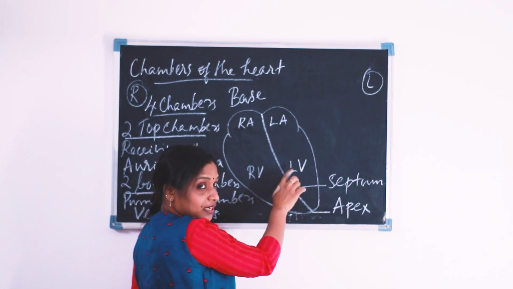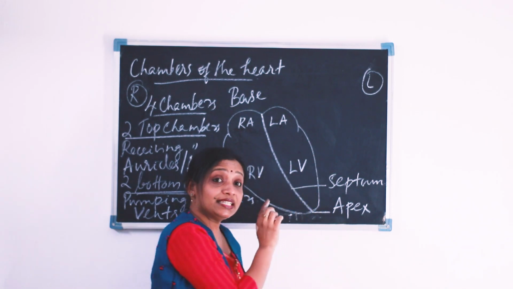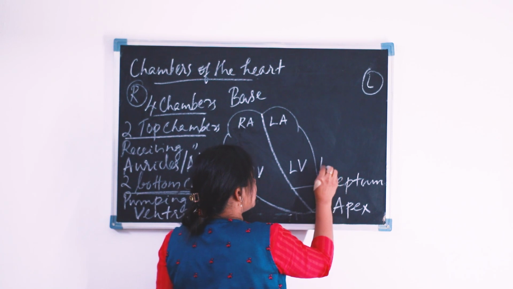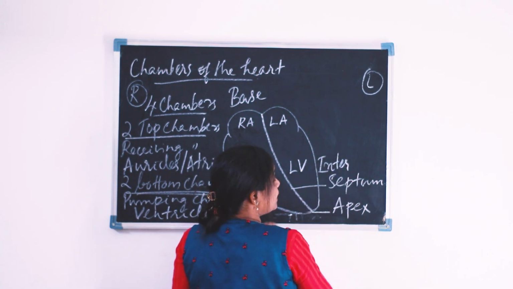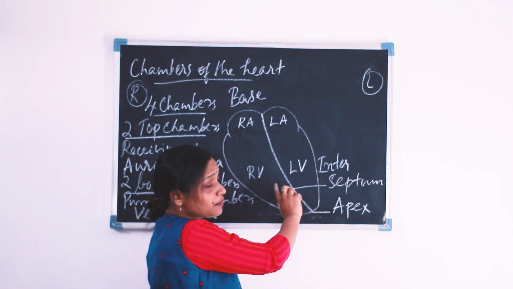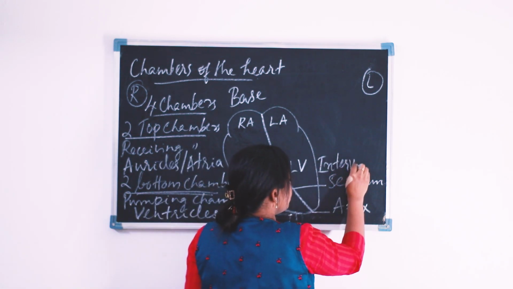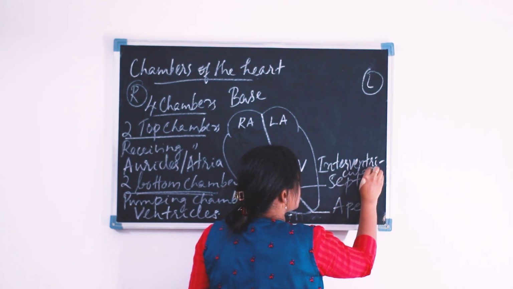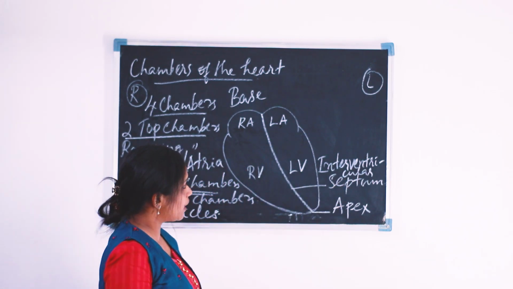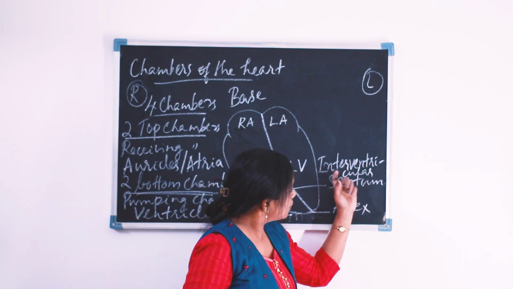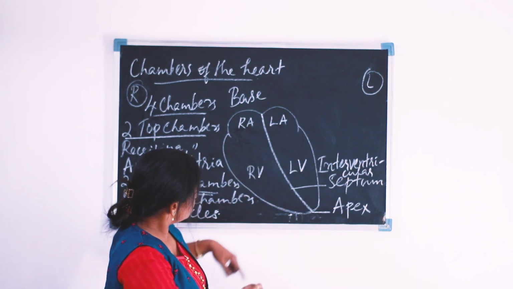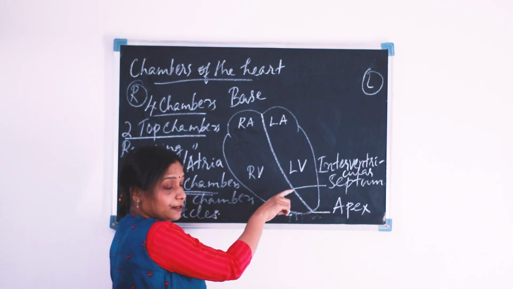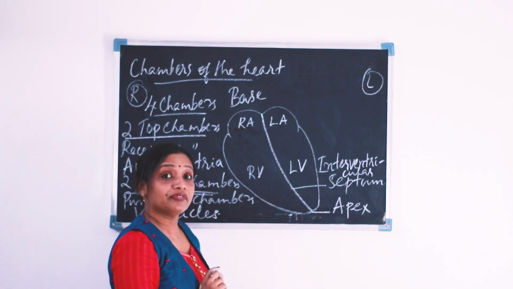When it comes to the ventricles, it is the interventricular septum. So I can write it here in between. Inter means in between. Interventricular. There is not much space to write the whole term. So this portion is the interventricular septum, a partition which separates the right ventricle from the left ventricle.